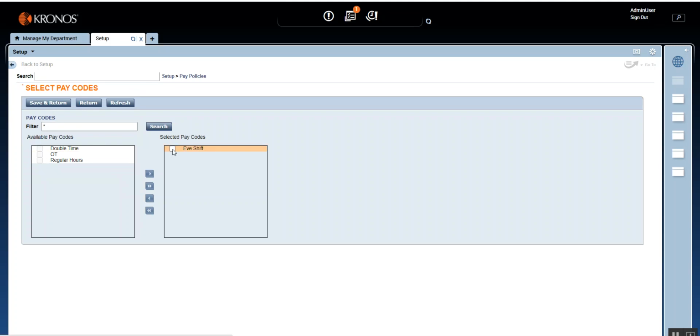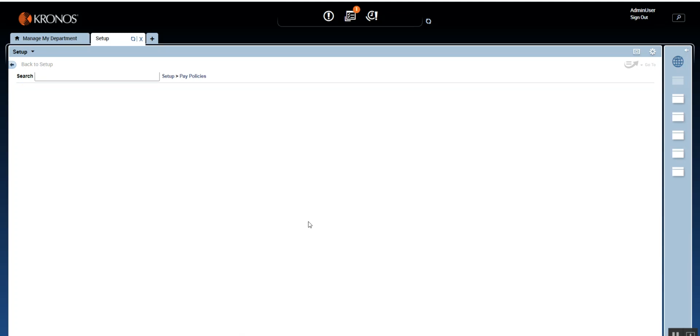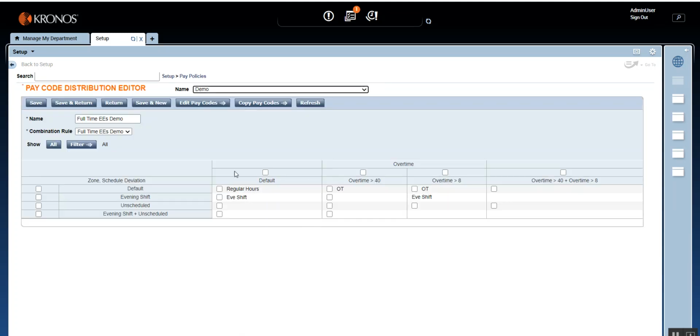And one more thing, while we are going through all of these, you will have to do a lot of testing. After each of this, you will have to go to the employee's time card and test everything so that you make sure that the right pay codes are getting generated. So if the employee is evening shift and the employee is working more than 40 hours, you will give the evening shift pay code as well as overtime pay code.